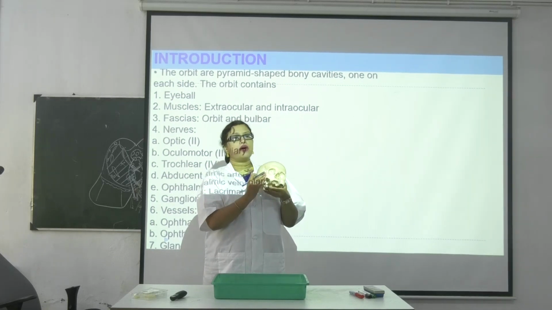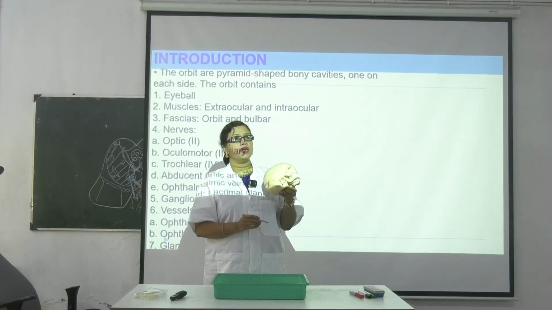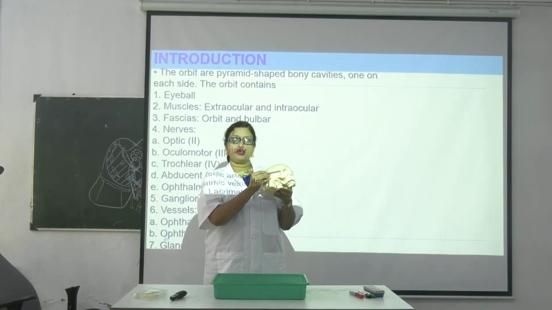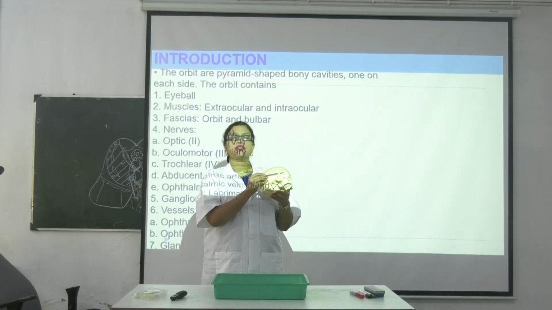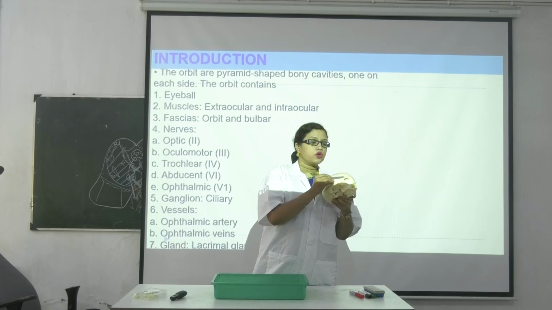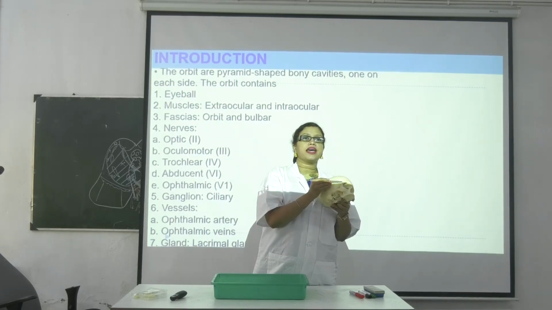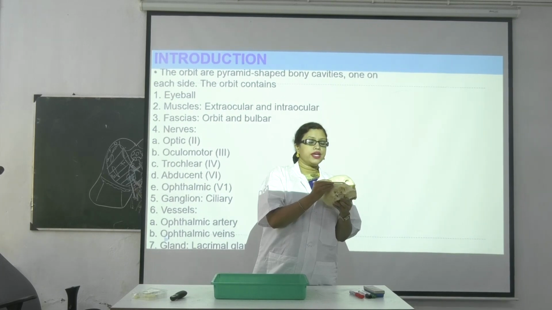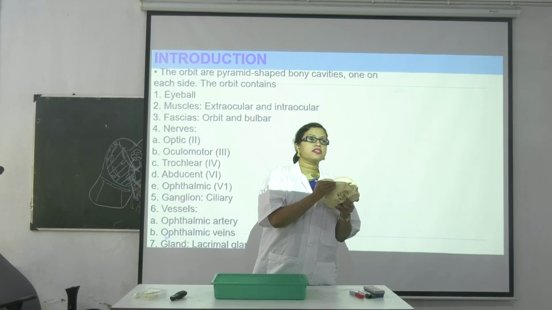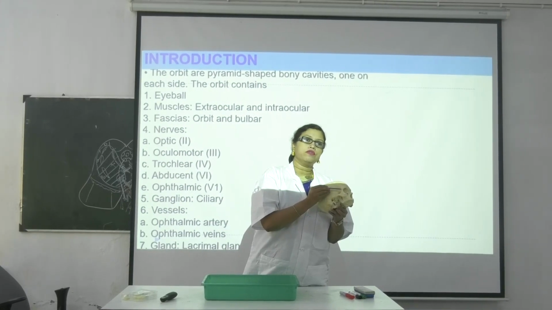Now coming to the lateral wall. How is the lateral wall formed? Here is the formation of one suture. What is this suture known as? Frontozygomatic suture. Here is the articulation of two bones. Which are they? Superiorly is the frontal bone. Inferiorly is the zygomatic bone. Now which process? The zygomatic process of the frontal bone and the frontal process of the zygomatic bone.